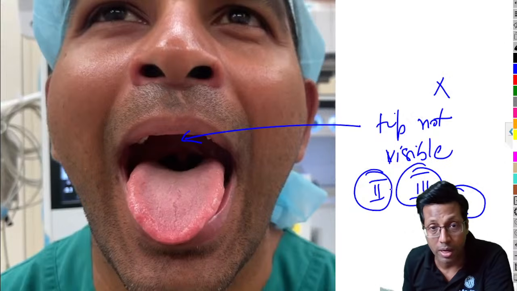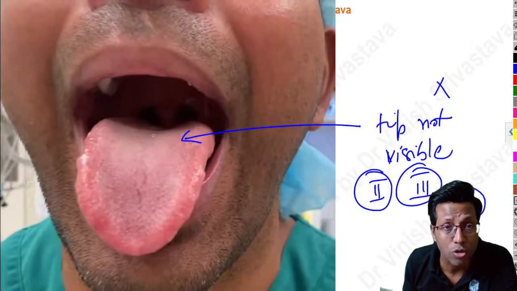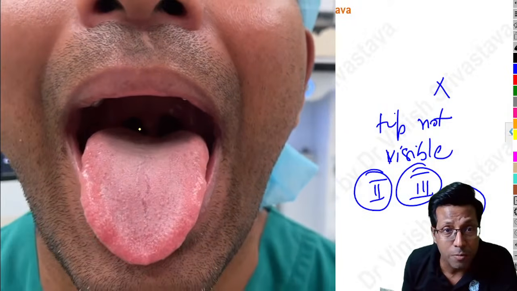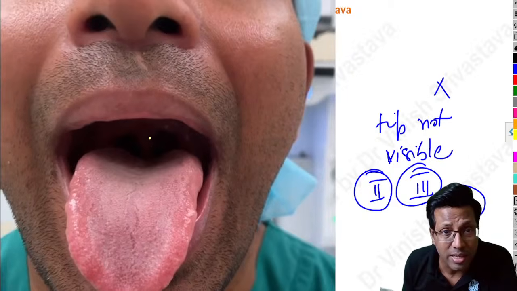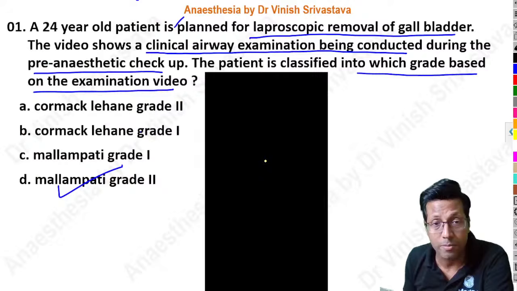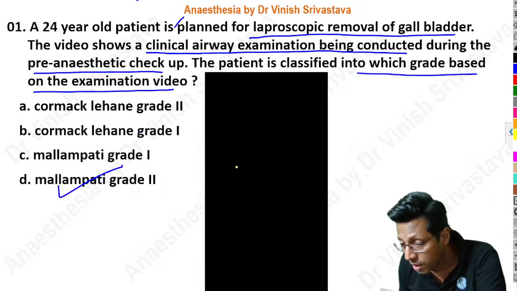If we go back and see the video again, it's not just the base, you can see this part of the uvula also. Even this part of the uvula is visible. It's just that the tip of the uvula is not visible. So therefore, this is Mallampati grade 2. I think all of you agree with me, right?